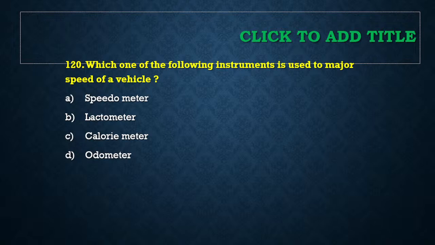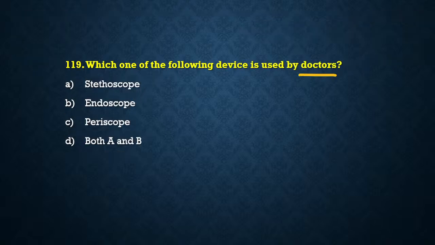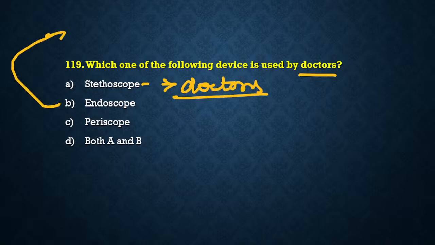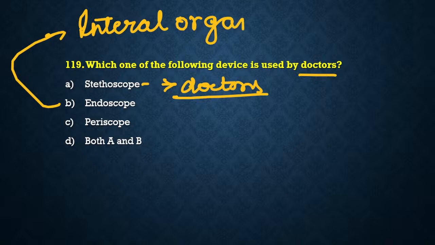Stethoscope. Stethoscope को क्यों use किया जाता है? Stethoscope is used to hear heart sound. Who used stethoscope? Doctors use stethoscope. Endoscope. Why we are using it? Endoscope is used to study internal organs of the body. Let us say हमारी body के अंदर कोई injury हो गया, we are having ulcer somewhere is bleeding or anything like that. So doctors will use this device called endoscope और endoscope को use करके वो क्या करेंगे? They'll help to identify where the injury is.